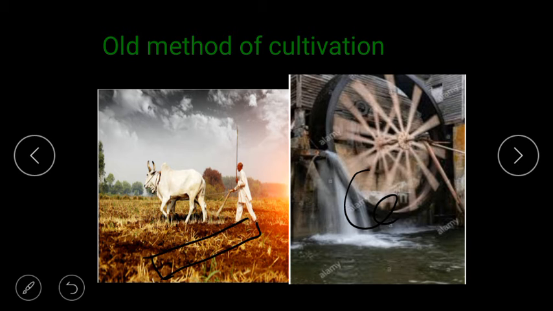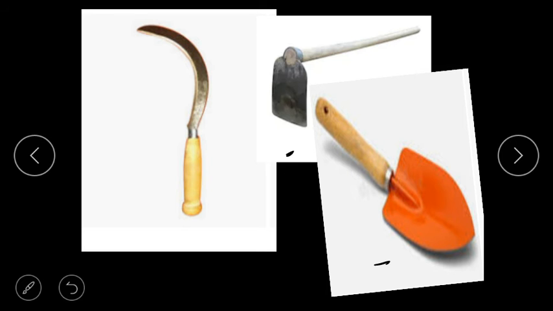Irrigation means watering the plants. Manure from household waste was used as fertilizer, like cow dung. Cow dung is household waste, so these types of things are used for fertilization of the field.